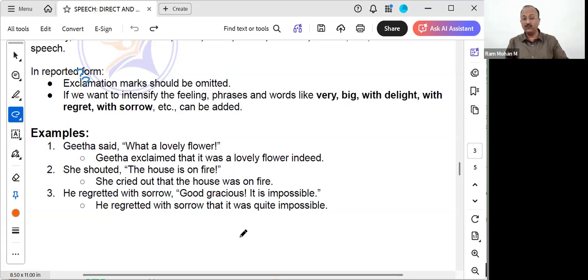He regretted with sorrow that it is will become it was. See, that is the conjunction we used, the connecting word. It was quite impossible. Good gracious, it is impossible, he said. Here we just use the word quite. That it was quite impossible. This will come a little bit with practice, but I'm going to give you so many examples now by mixing all the sentences. If you follow those, almost all the types of questions that you will get in your board exam are covered.